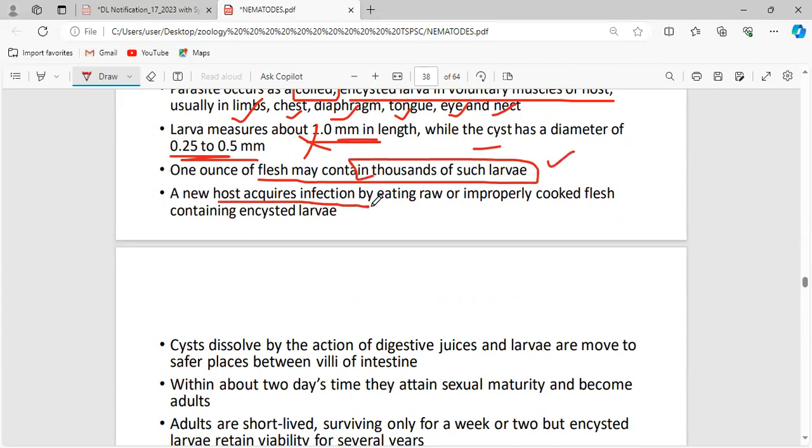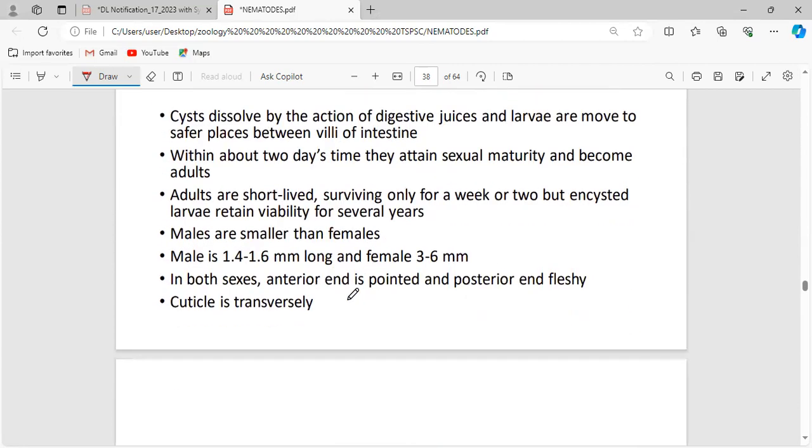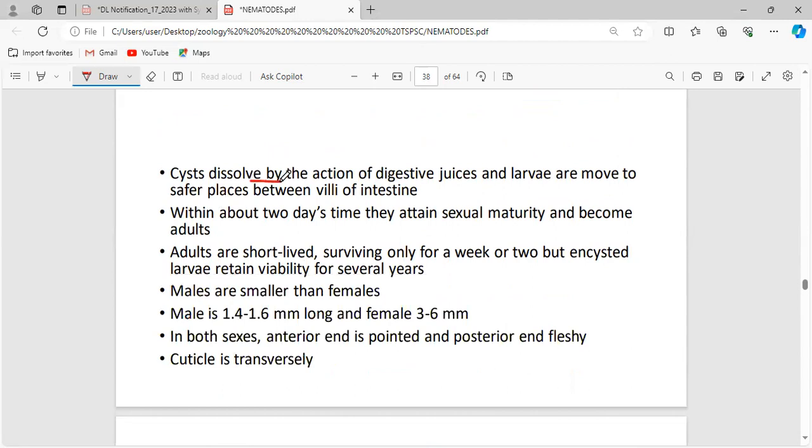The new host acquires infection by eating raw or improperly cooked flesh containing the encysted larva. Now the cyst will be dissolved. How does the cyst wall break? By the action of the digestive juices: in the stomach, acidic juices, and in the small intestine, alkaline juices. The larvae move to a safer place between the villi of the intestine, as it finds the small intestine a perfect place.